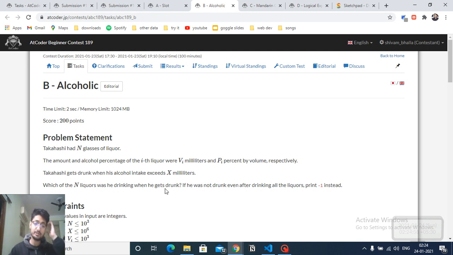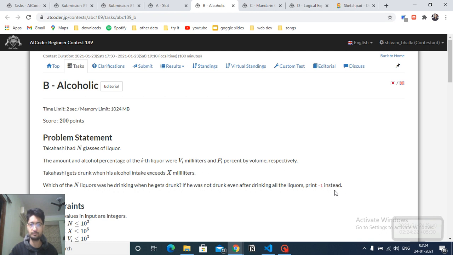He drinks in order, the first glass, second glass, third glass, and so on. You have to tell at which point he will get drunk, when his alcohol intake becomes more than X milliliters.